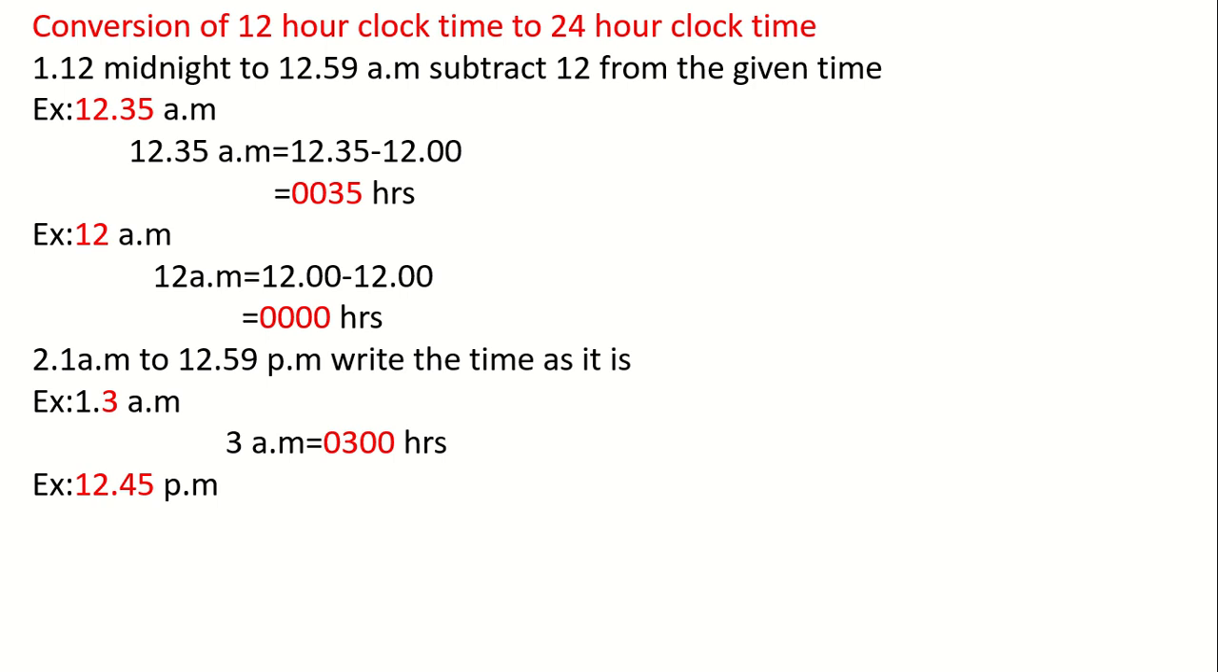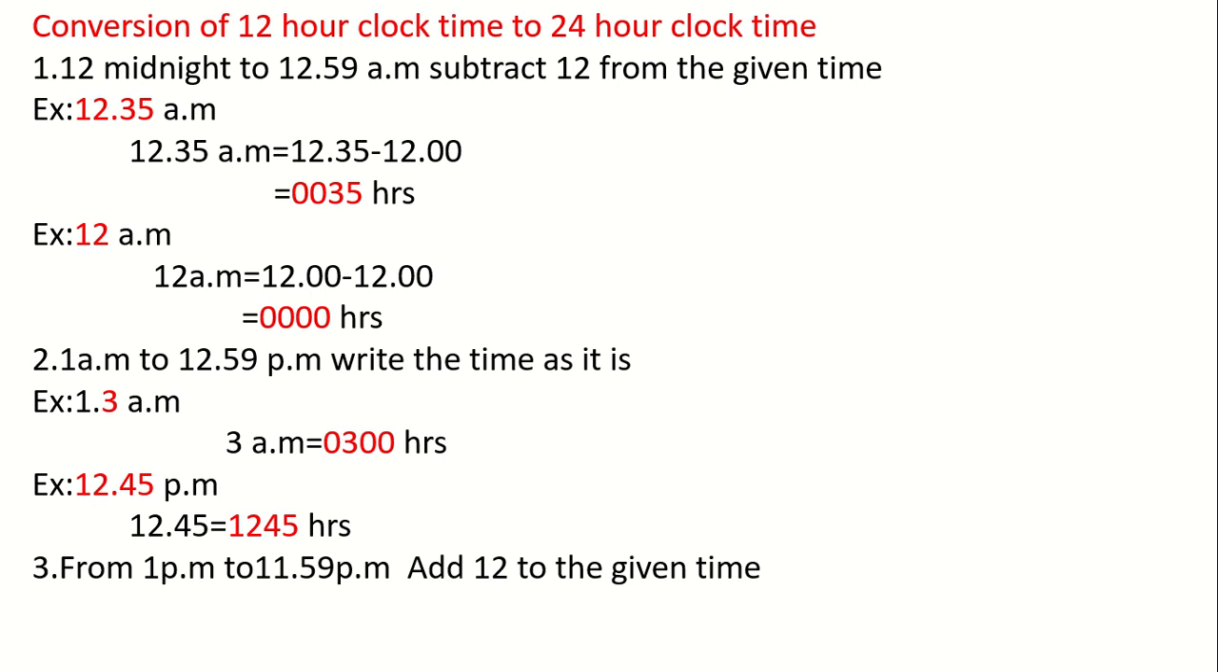12:45 pm means what will be the time in 24-hour clock time? 1245 hours. Thirdly, from 1 pm to 11:59 pm, how to convert into 24-hour clock time? We have to add 12 to the given time. For example, if it is 4 pm, what will be the time in 24-hour clock time? We have to add 12 to it. That means you will get 1600 hours.